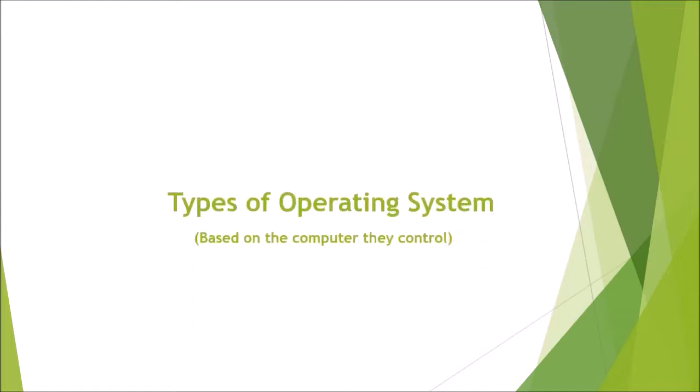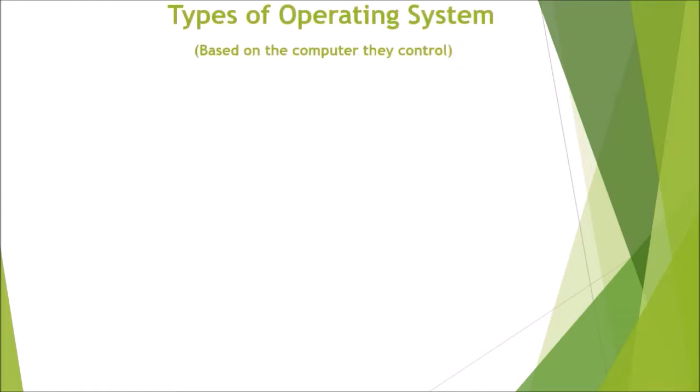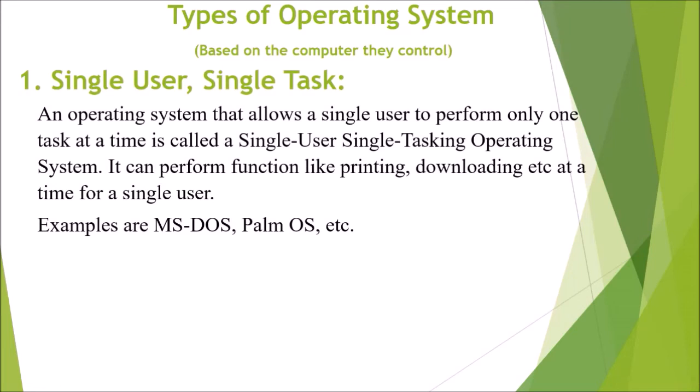The topic for today is types of operating system. The types based on the computers they control. First one, single user, single task operating system. An operating system that allows a user to perform only one task at a time. It is called single user, single task operating system.